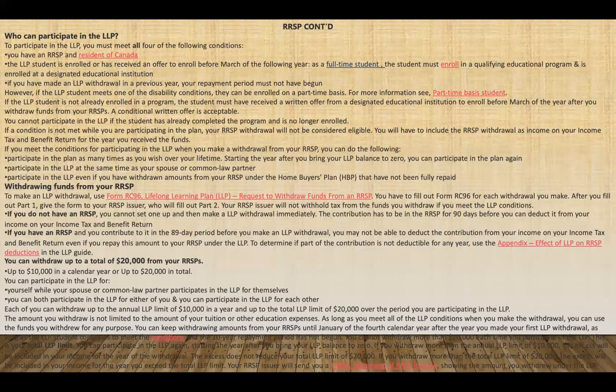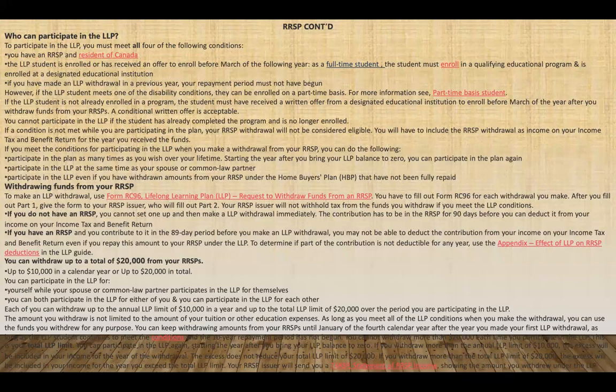So if you meet the condition to participate in the LLP, when you make a withdrawal from your RRSP, you can do the following. You can participate in the plan as many times as you wish over your lifetime, starting from the year after you bring your LLP balance to 0, and you can participate in the plan again and again.